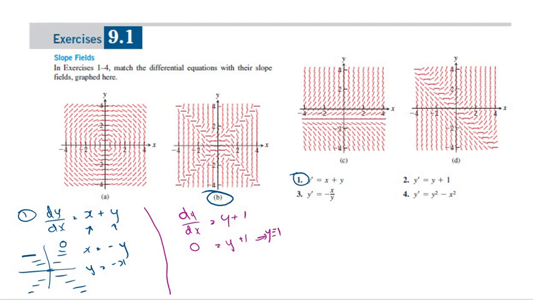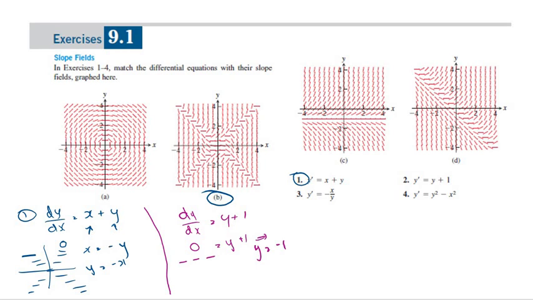So here we see that when y is equal to minus 1, dy over dx is 0. In other words, there should be horizontal lines when y is equal to minus 1, and it should not depend on the value of x.